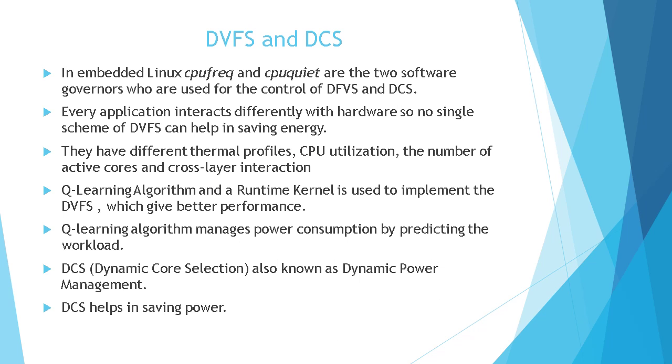model. Now moving up to DVFS and DCS, these are two very traditional approaches. DVFS is basically dependent upon the load. If a processor has less load, the frequency of the processor is lowered to save energy. Similarly, in the case of DCS, if the processor has no load and it's a multi-core processor having 4 cores, 2 or 3 of them will be shut down, and only one processor will be active to save energy.